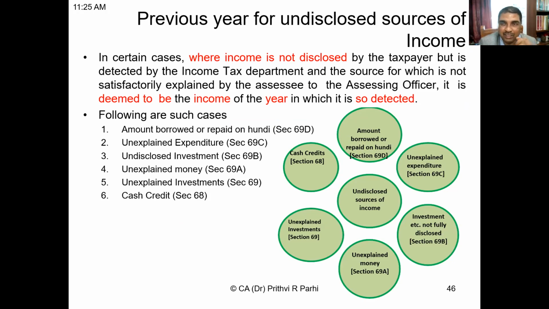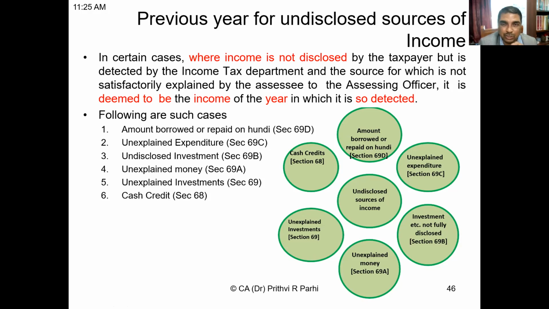Income earned in the previous year will be assessed to tax in the assessment year, but how do we know in which year income is earned? In these following situations, it is difficult to know when income is earned. When it is detected, it will be assumed to be the income of the year in which it is detected. These are referred to as situations of undisclosed income.